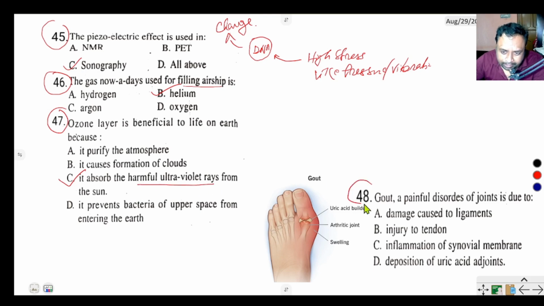Question number 48. Gout, a painful disorder of joints, is due to damage caused by A, ligament, B, injury to tendon, C, inflammation of synovial membrane, or D, deposition of uric acid at joints. This is the picture of gout. So this is the uric acid. Correct option is D, deposition of uric acid at joints.